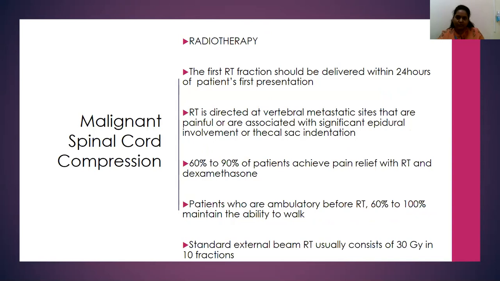As for the radiation, if the presentation is very acute, say within 24 hours the patient has presented to the clinic with signs of spinal cord compression, the earlier the radiotherapy is given, the higher the chances of neurological recovery. Otherwise, there could be some residual neurological damage. The patient may have persistent quadriparesis or paraparesis depending on the presentation.